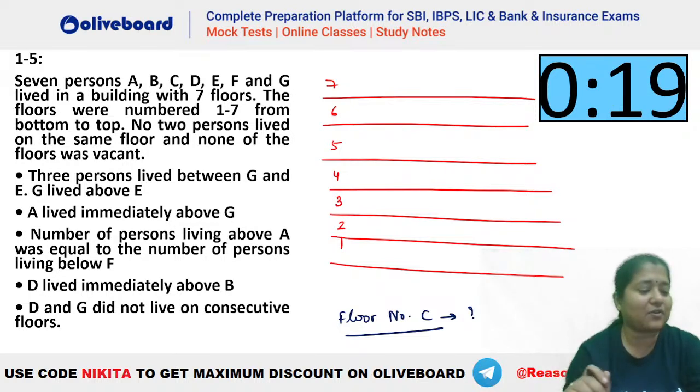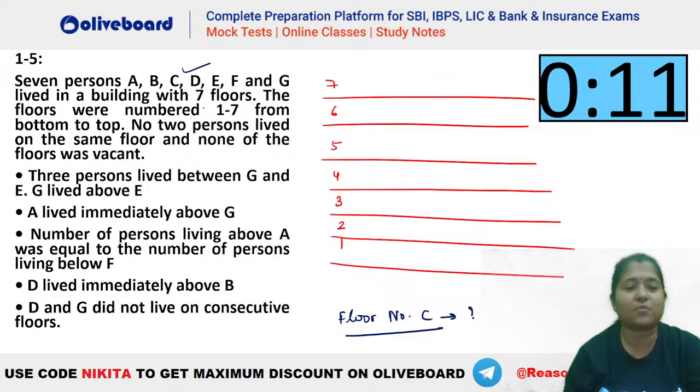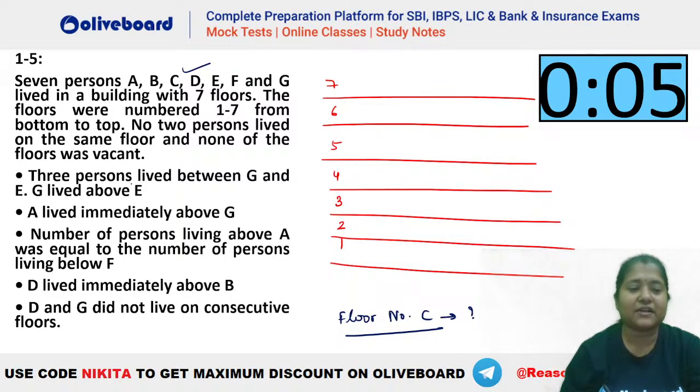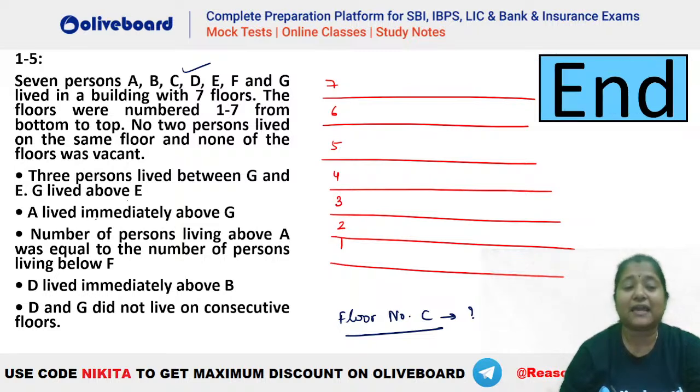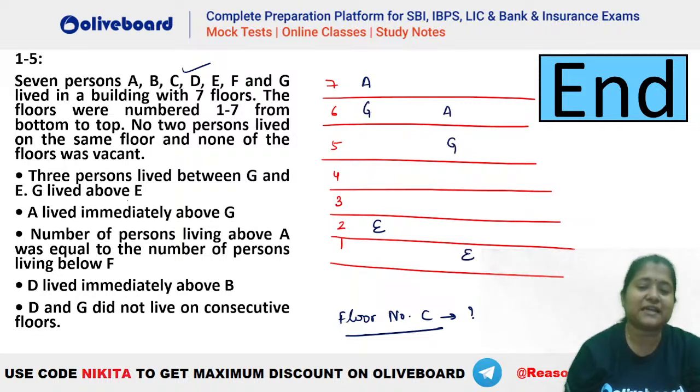Let's try it out, how this particular question is to be done. So 7 persons living in a building with 7 different floors. Now the floors are numbered 1 to 7 from bottom to top. No 2 persons lived on the same floor and none of the floors is vacant here. Now it is given 3 persons are there between G and E. G has to be above E and A lives immediately above G. That means G cannot be on the top floor. So let's say A and G are here. So you can see 1, 2, 3. This will be your E. This is one possibility. Similarly, there is another possibility like this. So these are the two possibilities for the first hint.